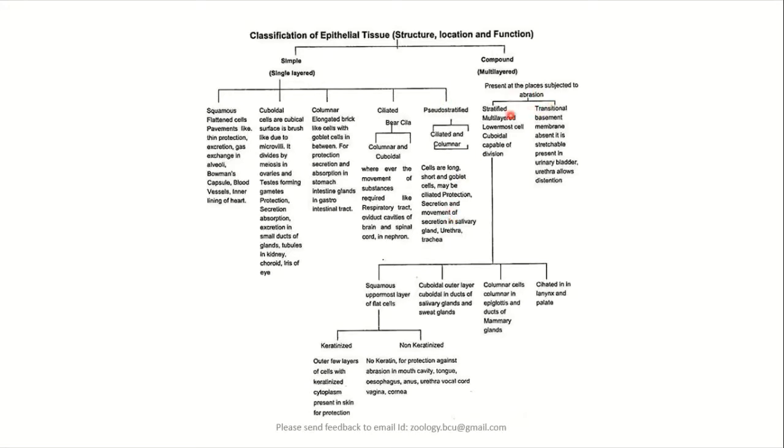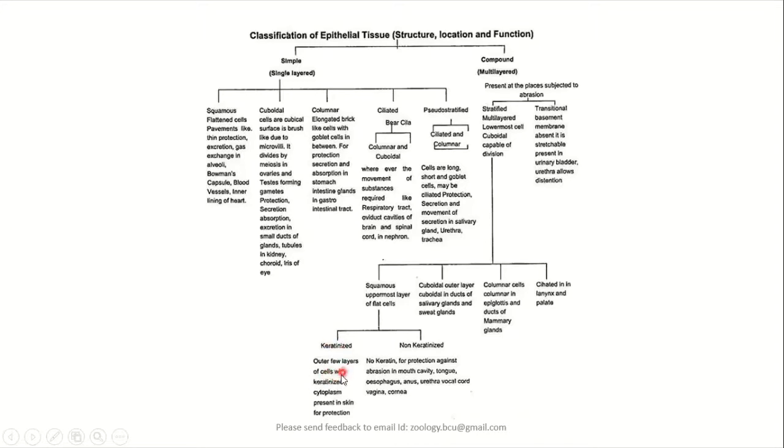Apart from that, we also have compound or stratified epithelium, which will show different types of cells like squamous cells, cuboidal cells, columnar cells, ciliated cells, and sometimes the squamous epithelial cells may be keratinized.